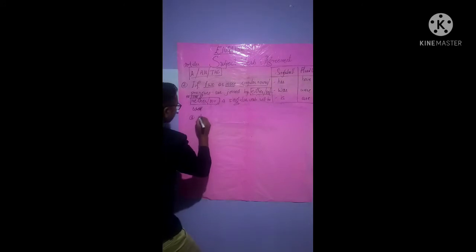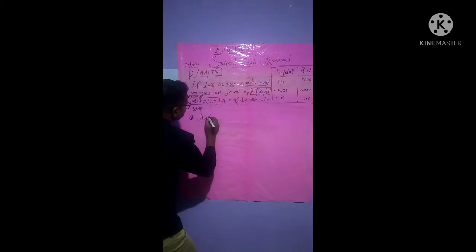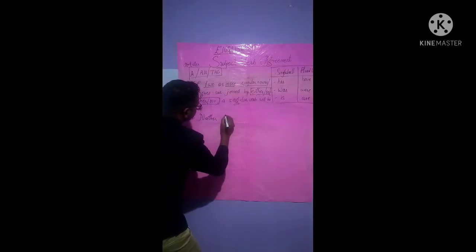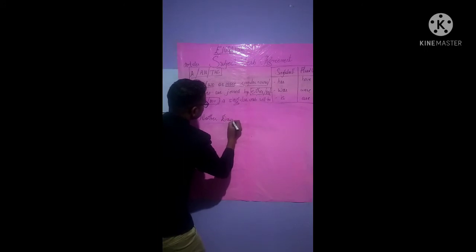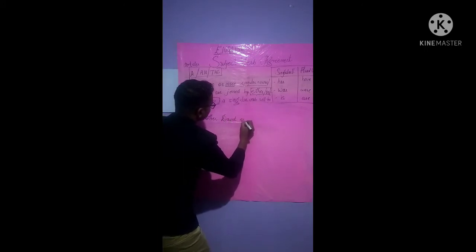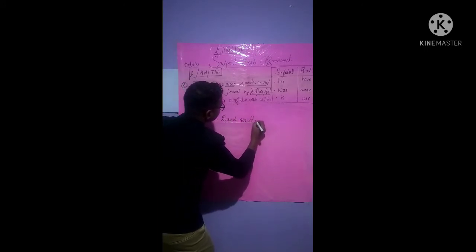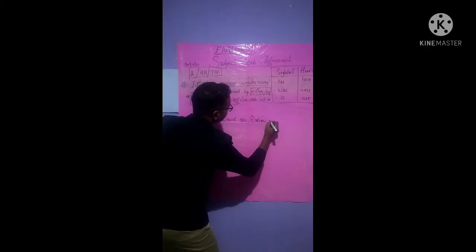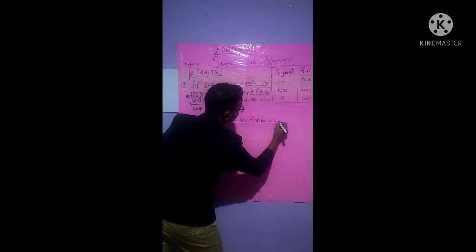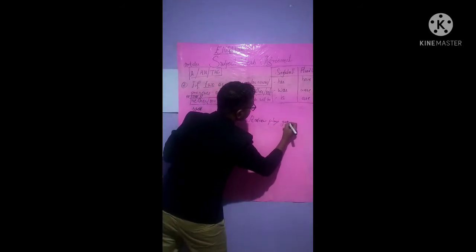Now example A, alright? Neither David nor Andrew plays guitar.